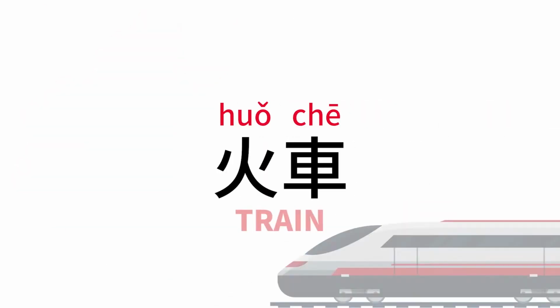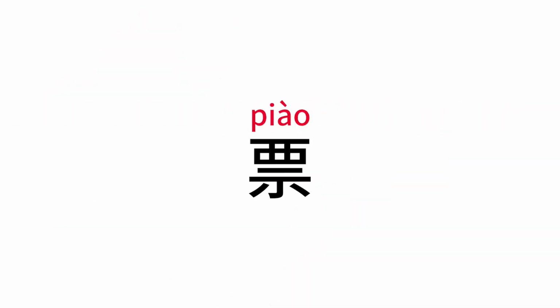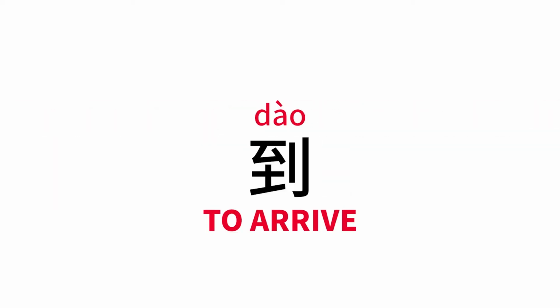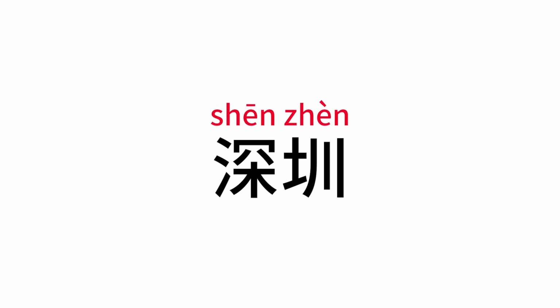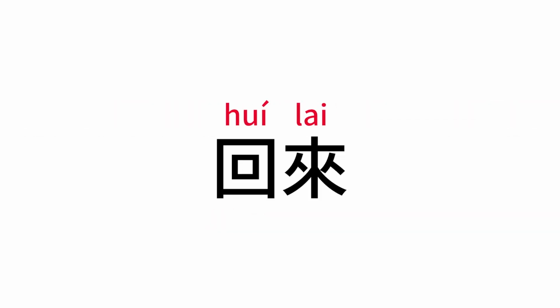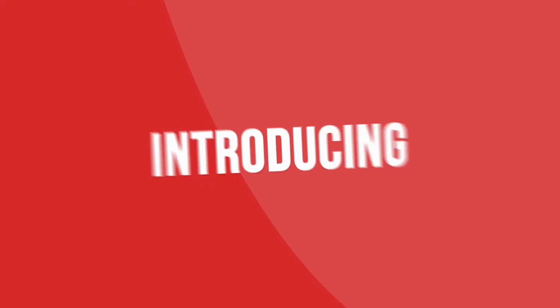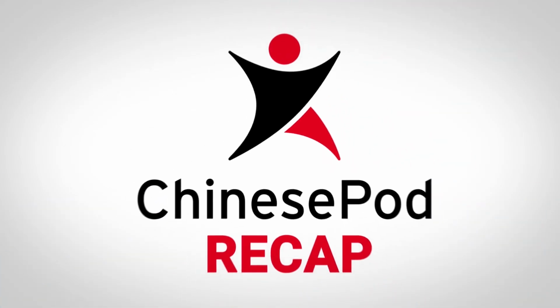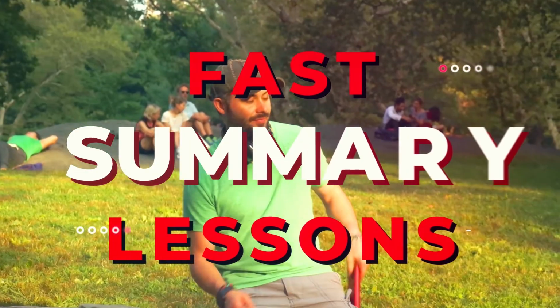Now, here's a vocabulary recap. 火车, train. 票, ticket. 到, to arrive. 深圳, Shenzhen. 回来, to come back.